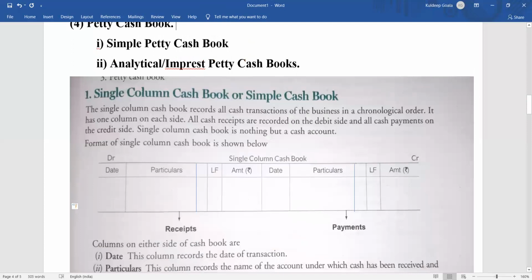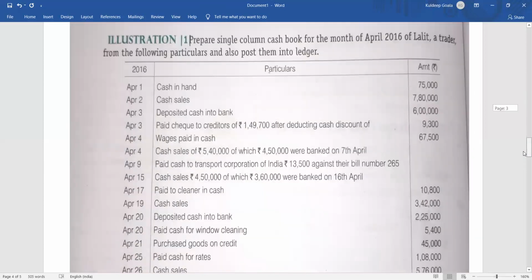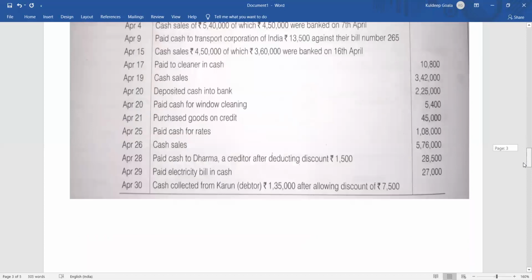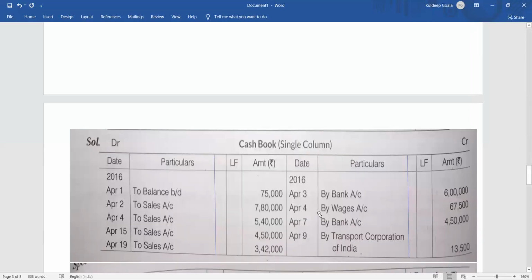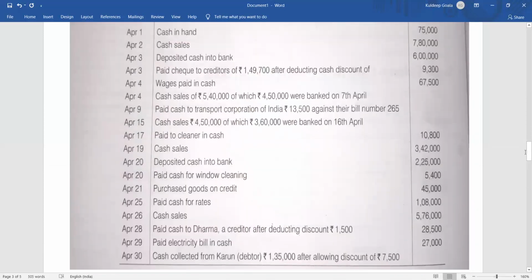Now moving back again. What is the next transaction? Wages paid in cash, 67,500. So if I'm paying wages in cash, obviously money is going out, right? So it will come in the payment side, by wages account 67,500. April 4, by wages account 67,500. Clear?